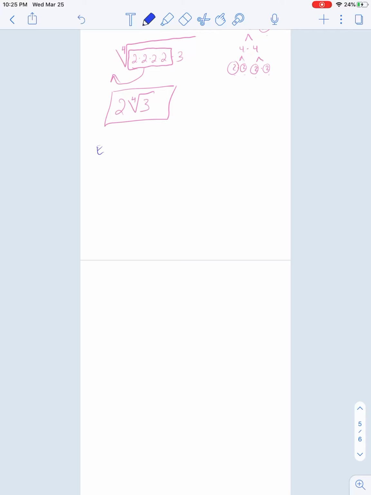Okay, moving on, let's take a look at our next type of examples. We're still simplifying radical expressions, but this time with some variables within them. So how about the square root of 5x to the power of 2? 5 is already prime, but we can break up our variables to just x times x. There's no number in there, so it implies we're pulling in groups of 2's. We have these two x's, that comes out. We're just left with the 5 on the inside. So that's our answer: x square root of 5. We never show the 2, but any other number as an index we would show.